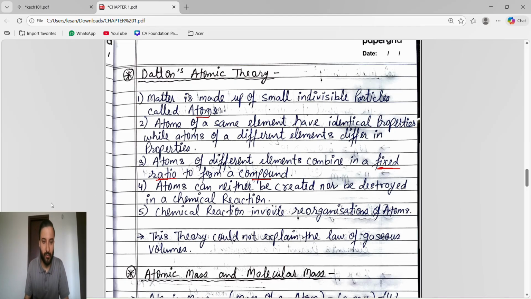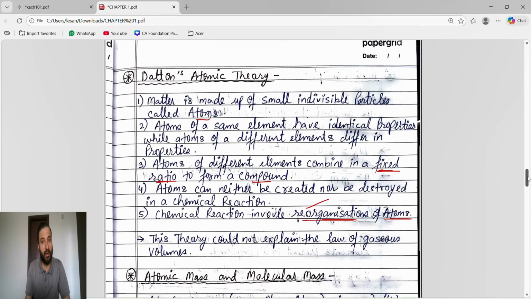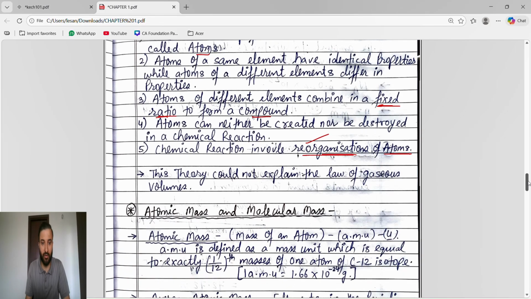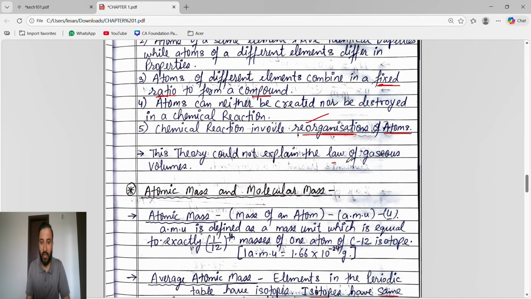Okay, so atoms can neither be created nor be destroyed in a chemical reaction. A chemical reaction involves reorganization of atoms. Reorganization of atoms means what? Reactants will react with each other and we will get a product in a balanced form, so a reorganized form. Okay, this is an important point. Reorganization of atoms happens in Dalton's atomic theory where we have a balanced equation. So this theory could not explain the law of gaseous volumes.